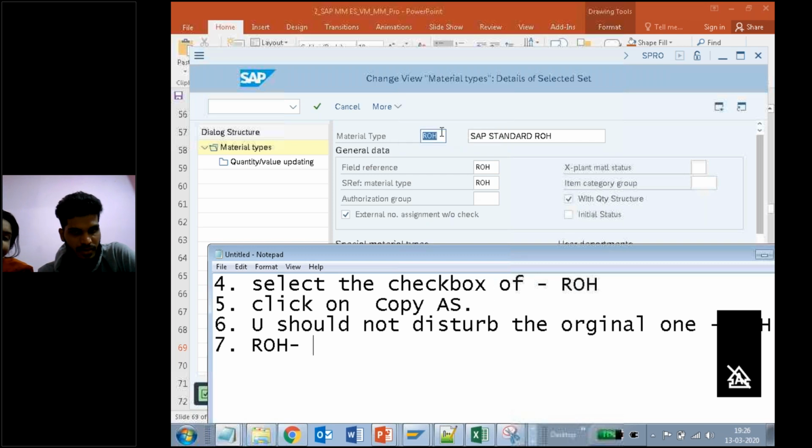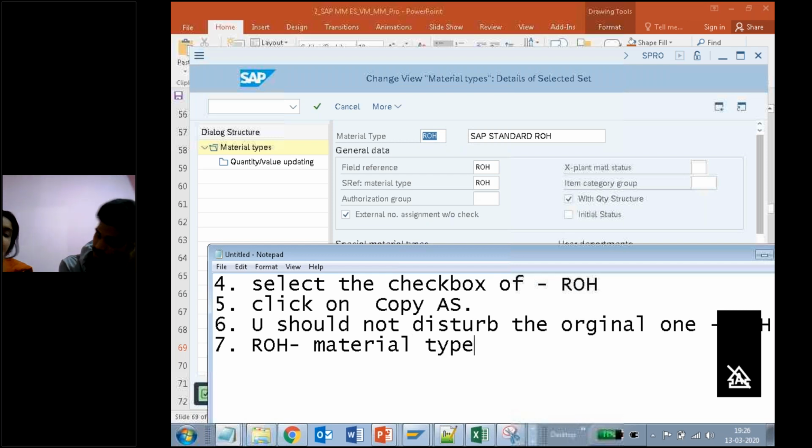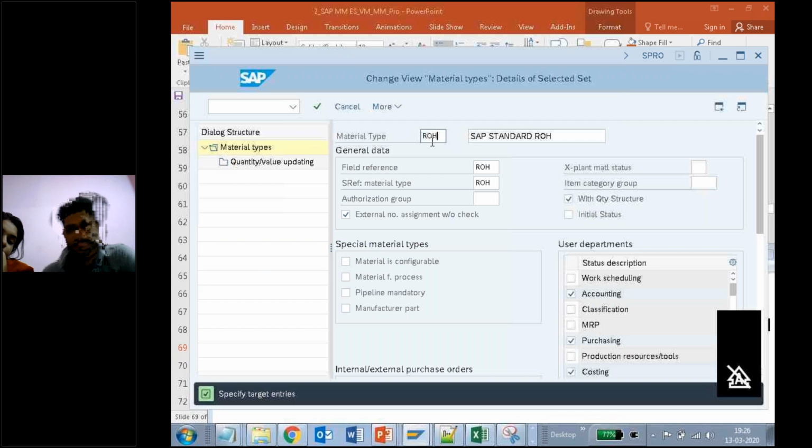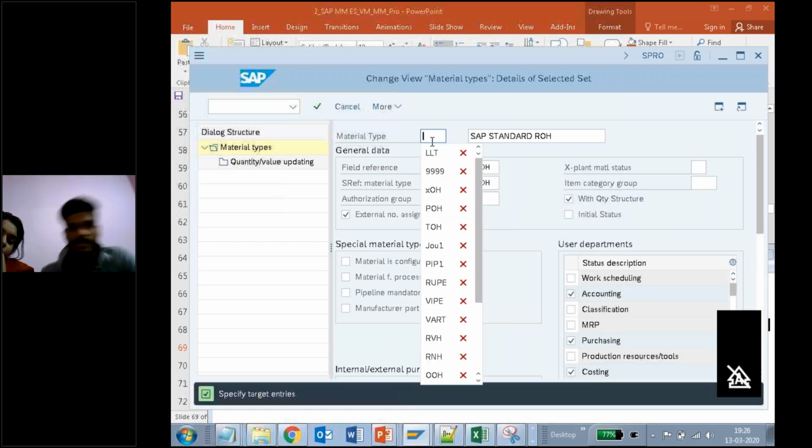See here, material type ROH is there, right? ROH is the material type. You need to change that one. So change this one here. You can give 4 digits here. What is your company code? Which company code, sir? Last time I created one for you, right? Pick one.